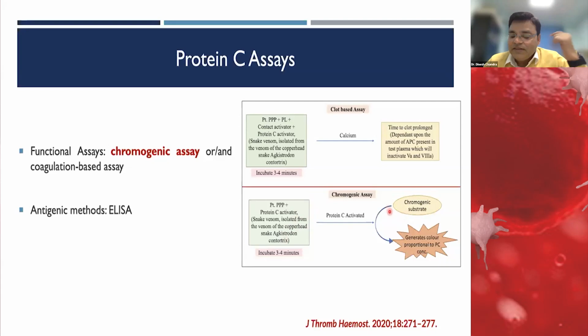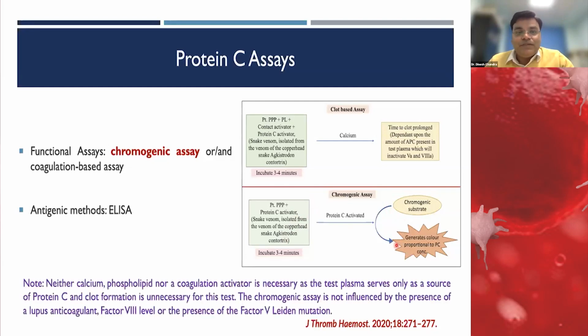So it is directly proportional: the color generated by this substrate is directly proportional to the presence of protein C in the patient sample.